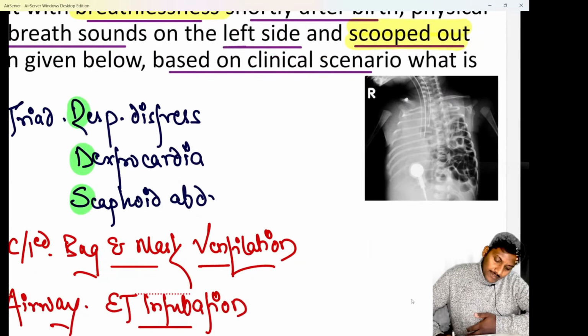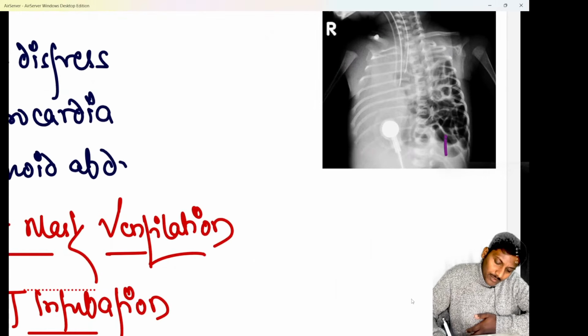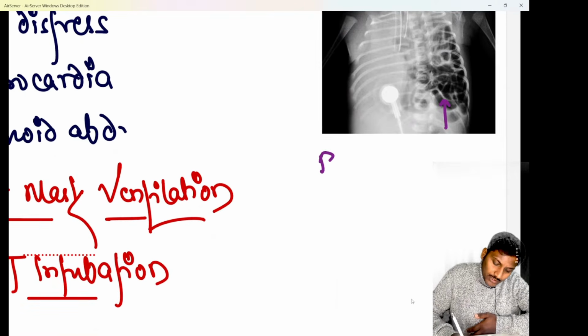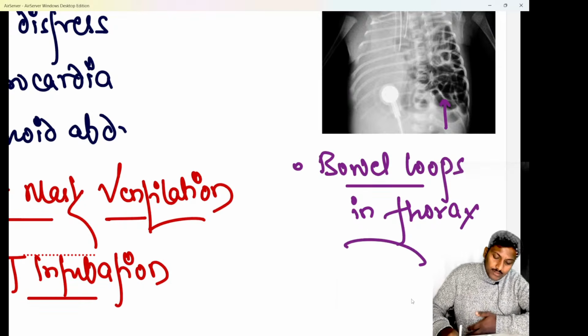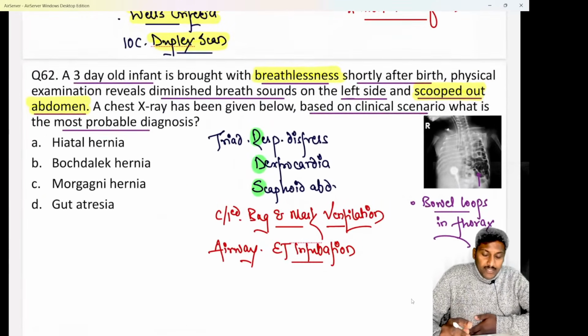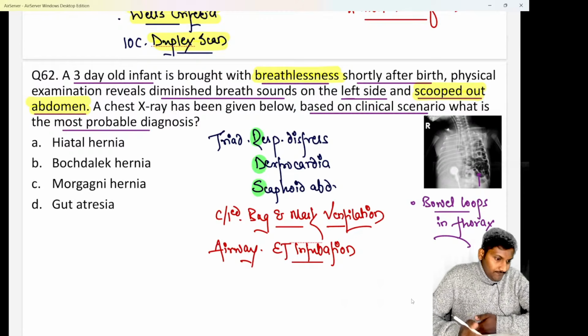If you do a chest x-ray in patients of congenital diaphragmatic hernia, you are able to see the bowel loops in the thorax. This chest x-ray commonly shows us all the classical bowel loops in the thoracic cavity. So please tell me what is the classical case now. There are bowel loops in the thorax.